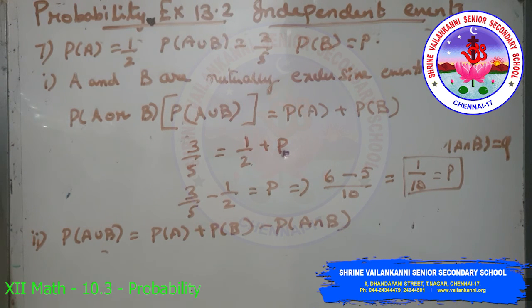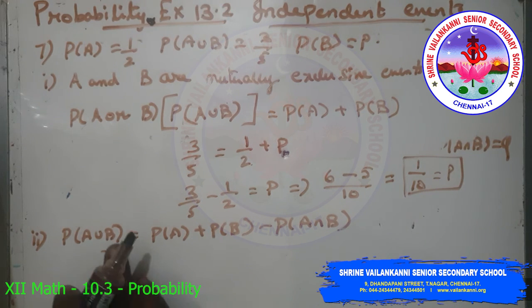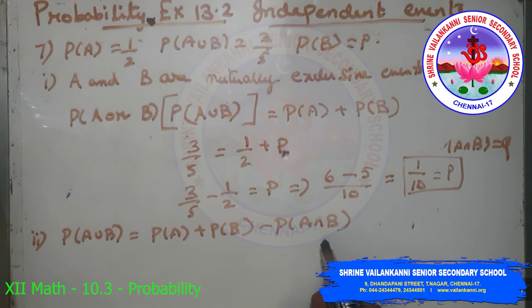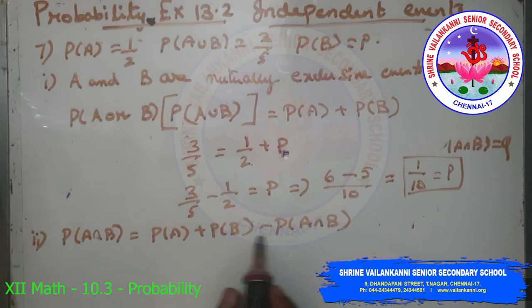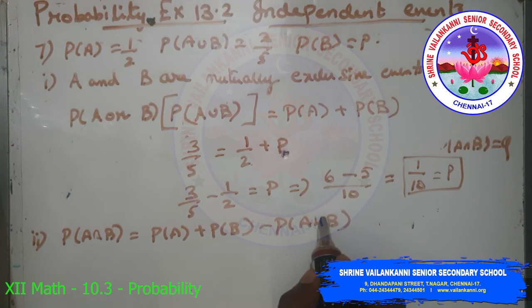Second subdivision, find p if they are independent events. So P(A union B) equals P(A) plus P(B) minus P(A intersection B). Otherwise we can write this as P(A intersection B) equal to P(A) plus P(B) minus P(A union B).